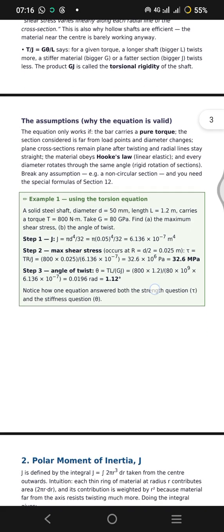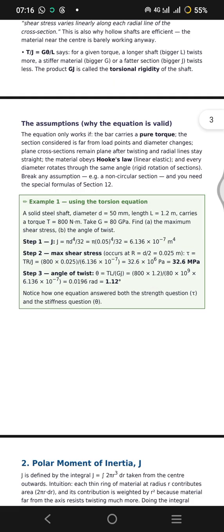Now let's look at example 1 to see how we can solve one or two questions here. It says a solid steel shaft of diameter D equal to 50 millimeter, and the rest of the parameters are given, right? Now let's look at how we can solve this question together.